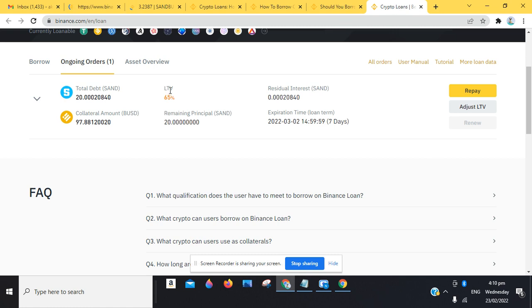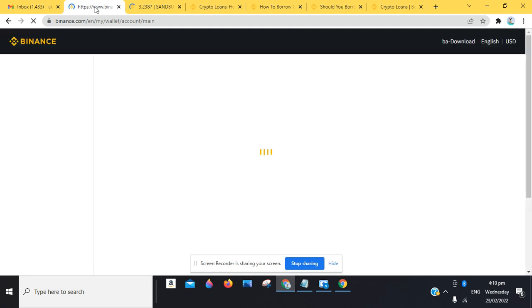So you can see LTV 65%, total debt. Let's see if this will load up for us to see the current fees of our spot wallet. Initially we had about 106 BUSD. So we're going to be looking at what we currently have there, so we can push through.